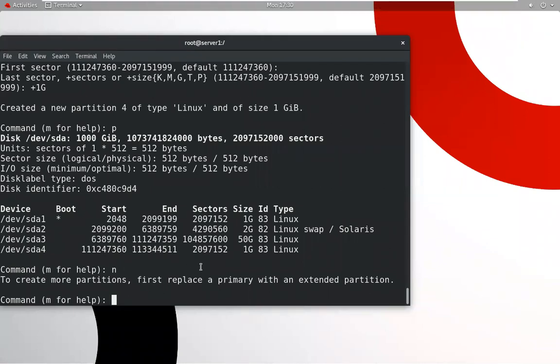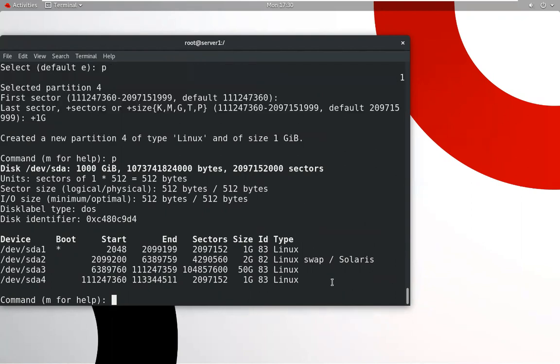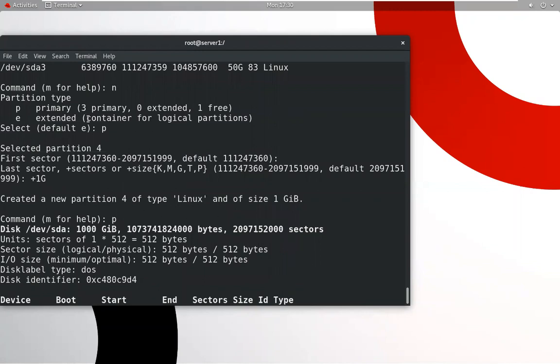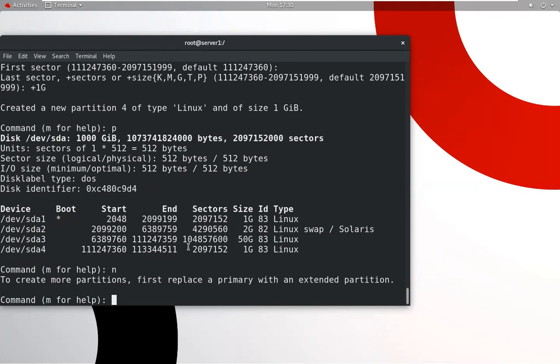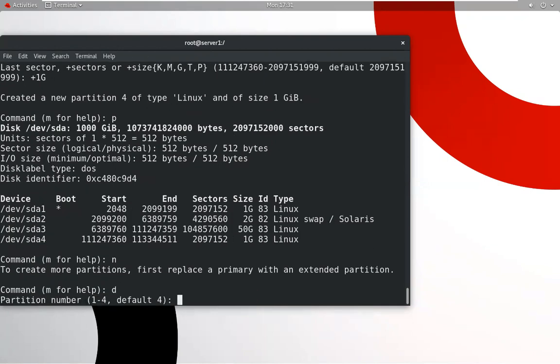Okay. So if you want to create more partitions, what will you do? First delete this partition and make it extended. After extended, you can create 11 logical drives as I have told you. So use this as extended, then create logical drives. So I will delete this partition.